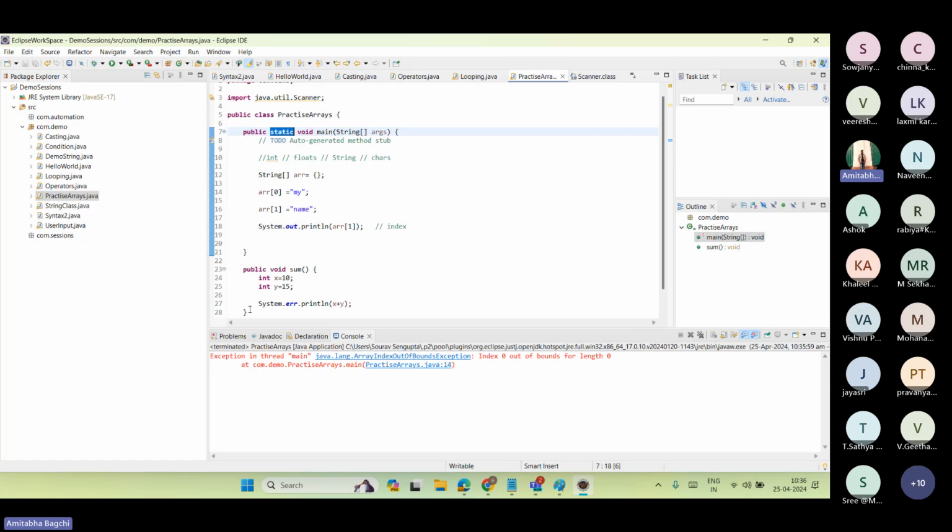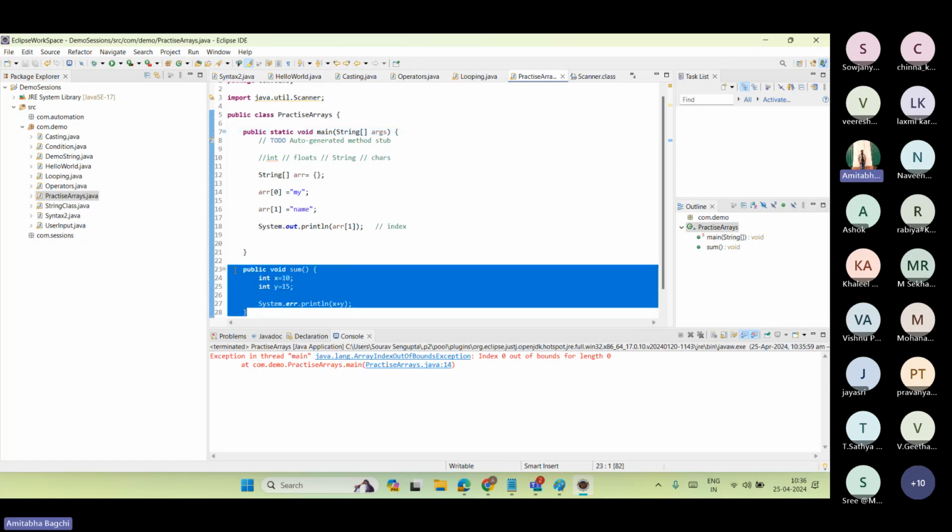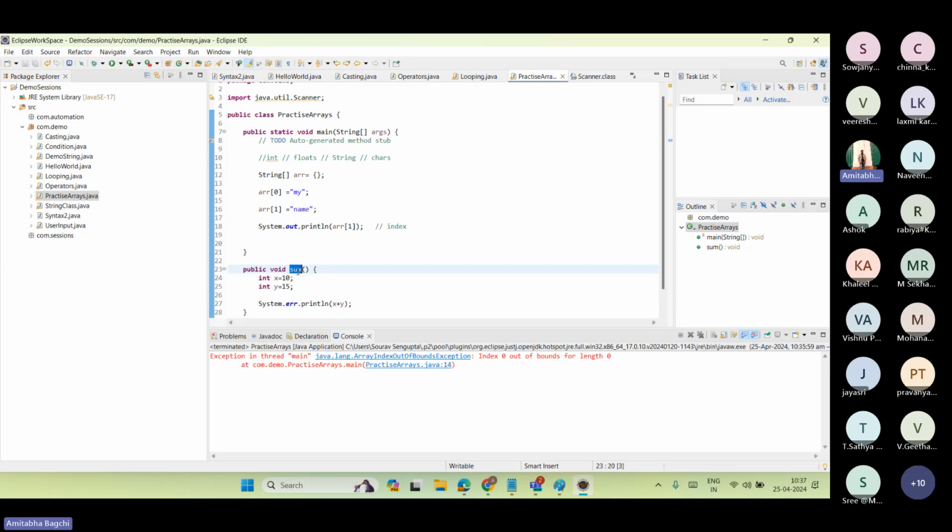This particular method doesn't contain any memory in the program. So if you want to give it memory and get it executed, what do you have to do? For giving memory, you have to create an object and then call this method. And to get it executed, you have to put it in the main method. So you have to create an object for the class. What is the class? My class name is practice.